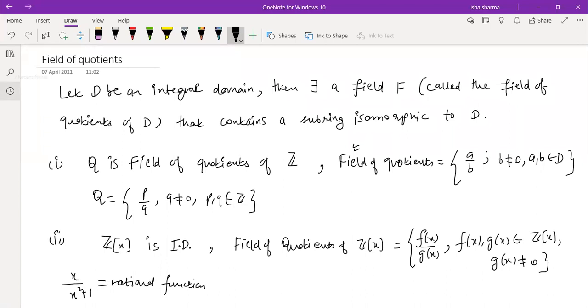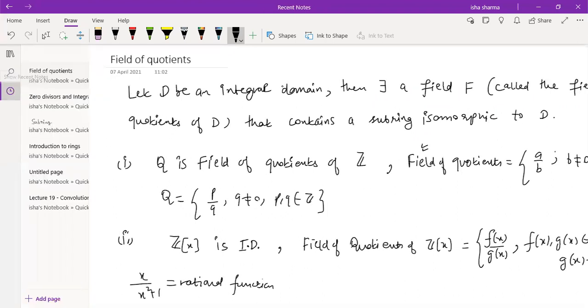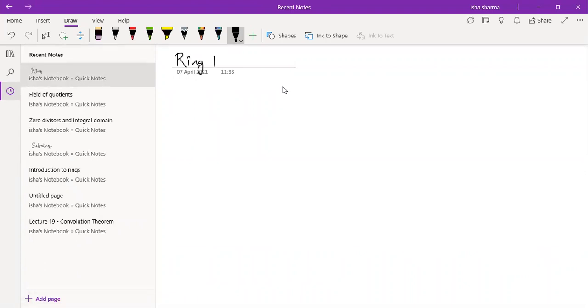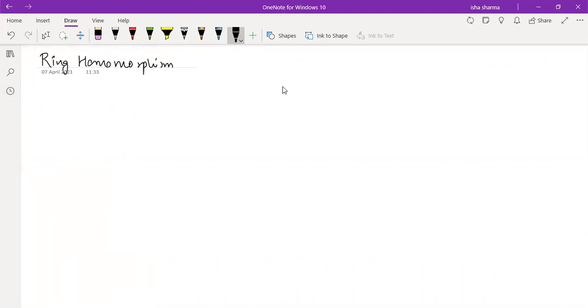Okay, so now I'm going to go with the same topic, the ongoing chapter, ring homomorphism. The result on the field of quotients was connected with this, so that's why it came in between. But now we'll do a few more questions related to homomorphism and isomorphism, and then we'll wind up this chapter.